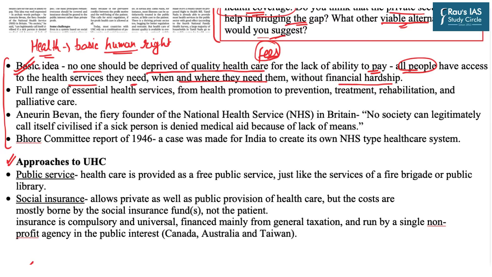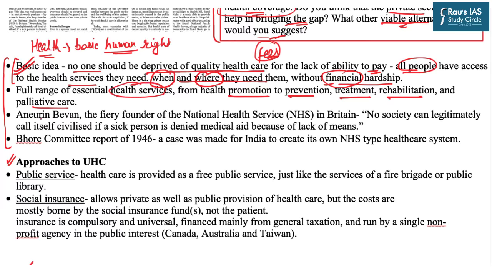That is why the idea is not just related to the financial dimension, but it is also related to the spatial aspect. The spatial aspect, the temporal aspect, as well as the financial aspect. All the three components form part of universal health coverage. Moreover, healthcare services can range from health promotion to prevention, treatment, rehabilitation, as well as palliative care. That means universal health coverage is not just restricted to one or two narrow aspects of healthcare services. It encompasses the broader ecosystem of the entire healthcare services.